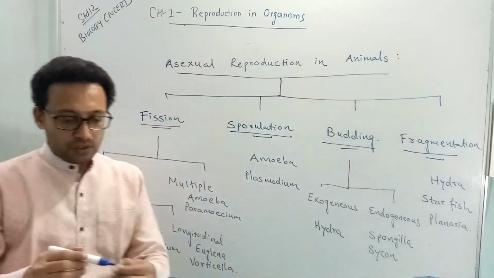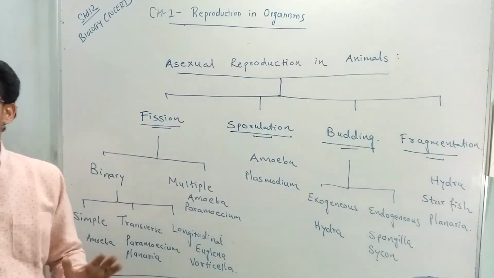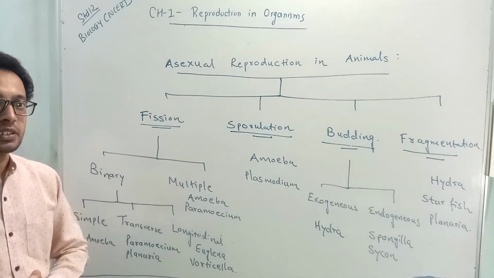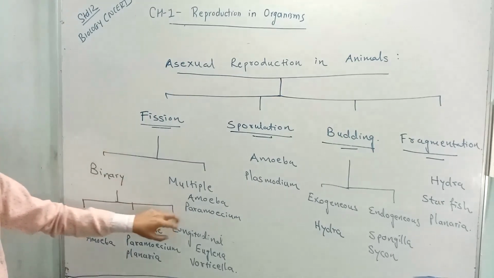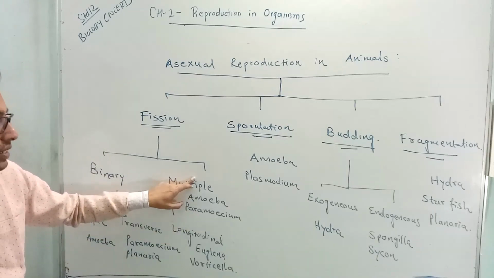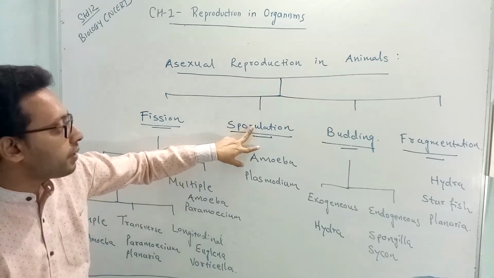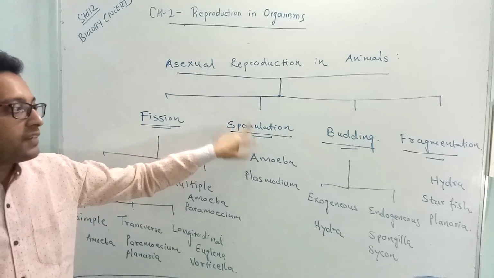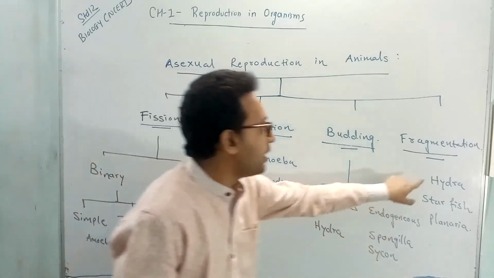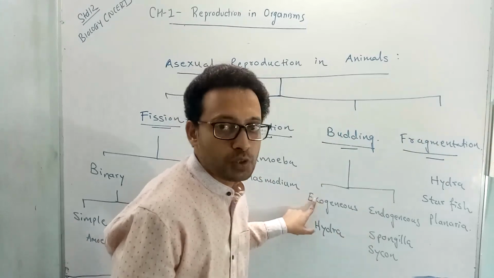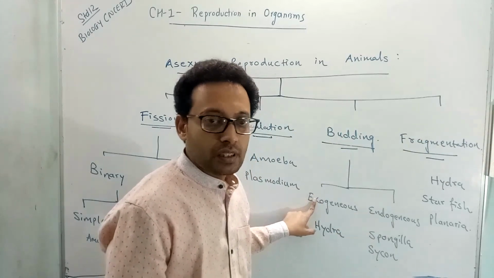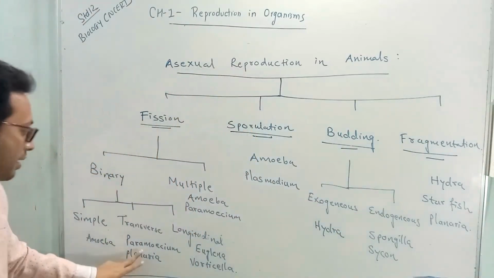If you look at the different examples of living organisms, see amoeba: amoeba can reproduce by simple binary fission, as well as by multiple fission, as well as by sporulation. If you look at hydra, hydra can reproduce by fragmentation, as well as by exogenous budding.